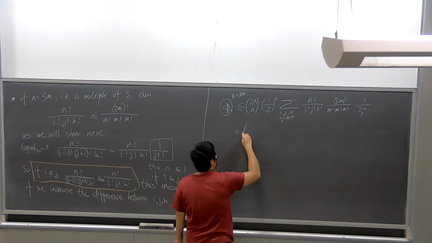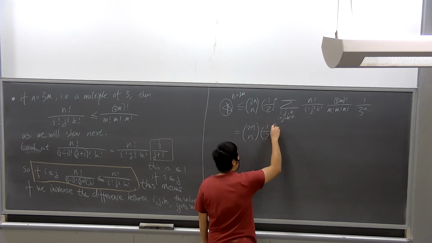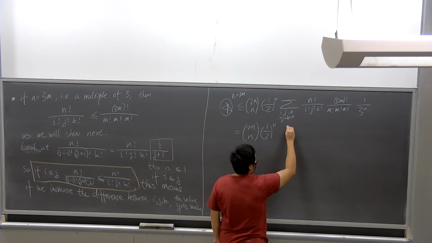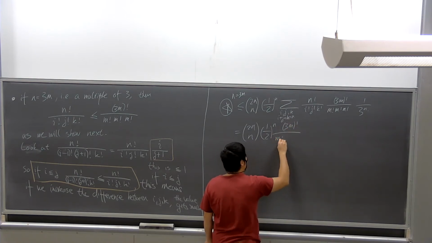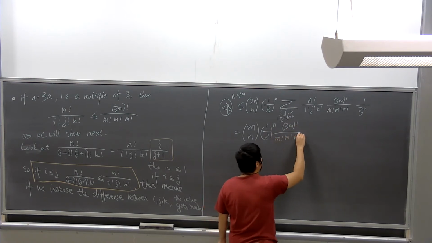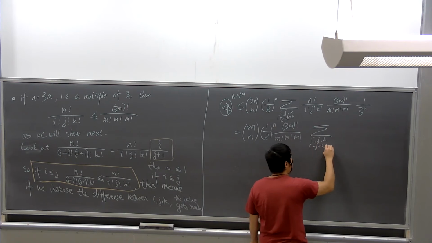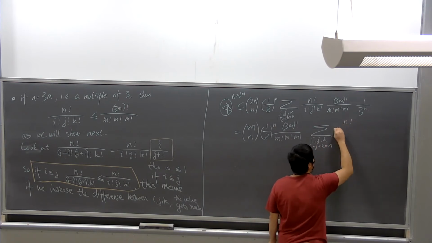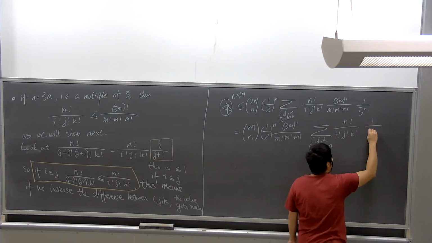So now this is 2n choose n, times 1/2 to the nth power, times 3m factorial divided by m factorial, m factorial, m factorial, times the summation over i, j, k with i plus j plus k equal to n of n factorial divided by i factorial, j factorial, k factorial, times 1 over 3 to the n.